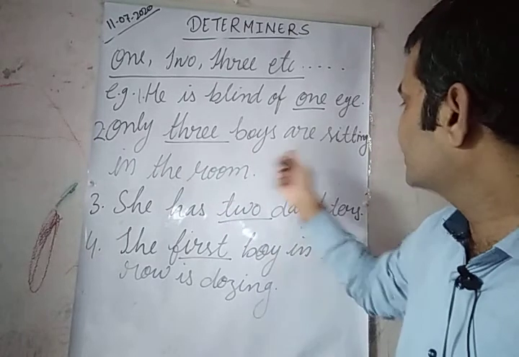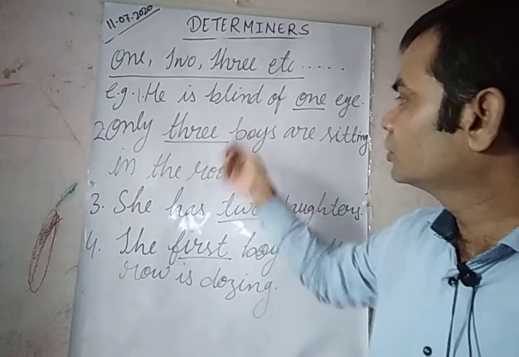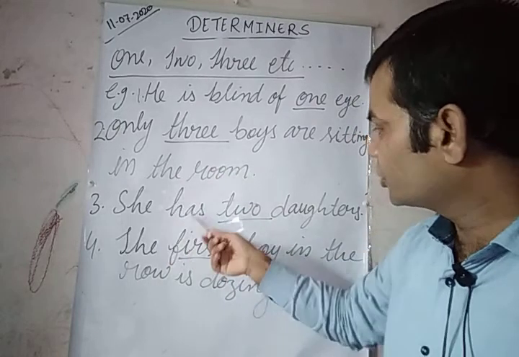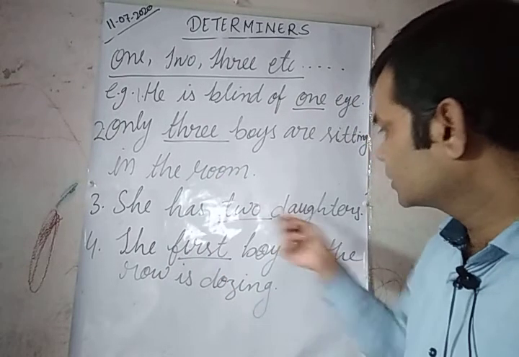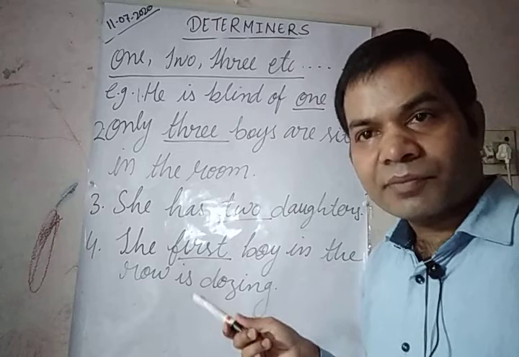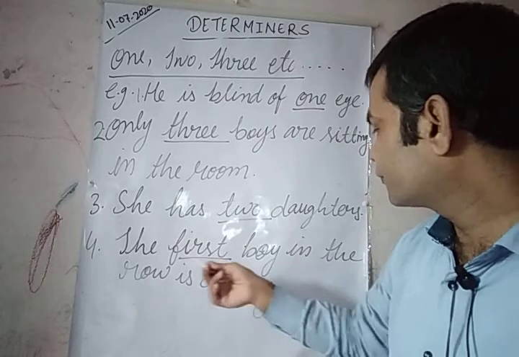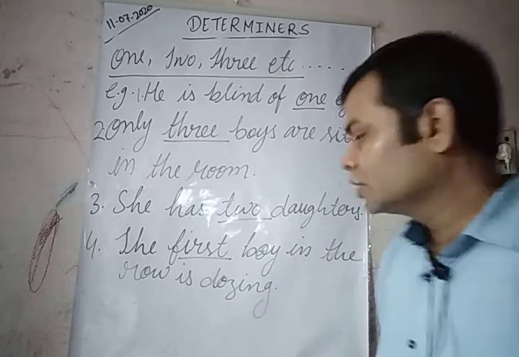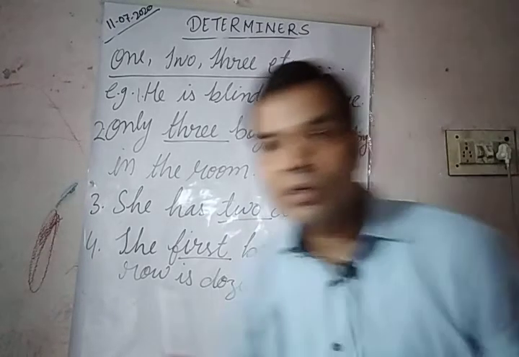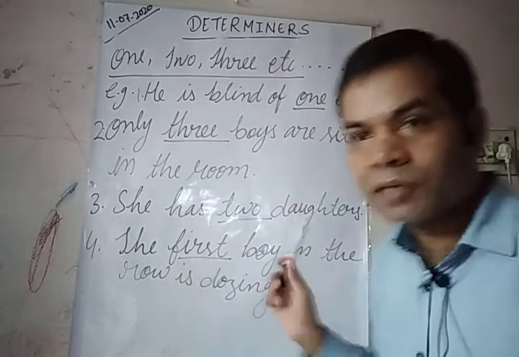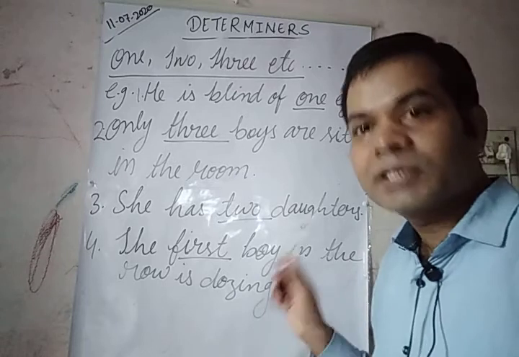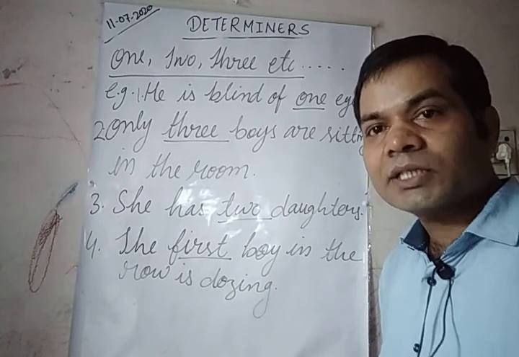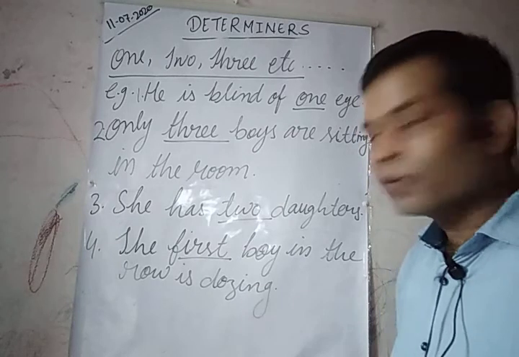Only 3 boys are sitting in the room. 3, adjective of number. She has 2 daughters. 2, adjective of number. The first boy in the row is dozing. So first is also an adjective. It also comes under adjective of numerals, but ordinal. So there are 2 types of adjective of numbers, ordinal and cardinal.